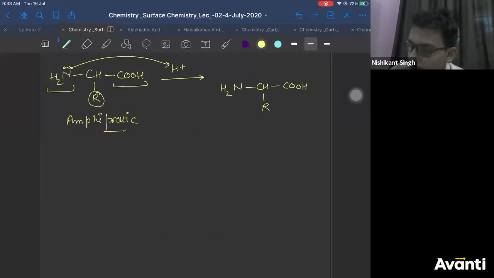Coordinate bond. Very good. So it will donate a lone pair to H+, and nitrogen will get a positive charge. Now you have a positively charged colloid. Now this is just one amino acid, right? So how many times will this be repeated? It will be repeated n times, then you will get protein. Right? 1000 times when you repeat it, you'll get protein.